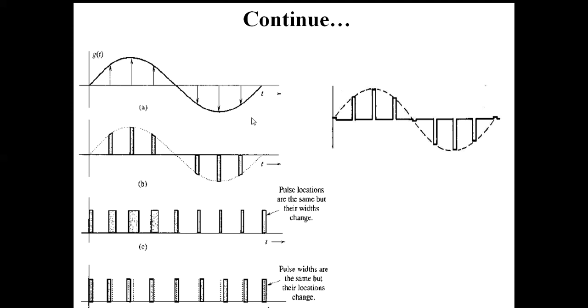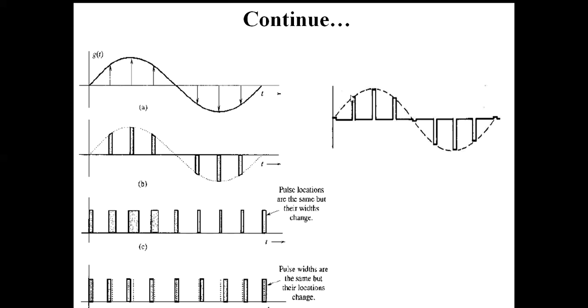Now another important thing: another type of PAM that has been observed is known as flat top sampling, or flat top PAM. Here you can see what flat top PAM is. In case of normal PAM, the peak of the top of the rectangular pulse varies in accordance with the amplitude of the modulating signal.